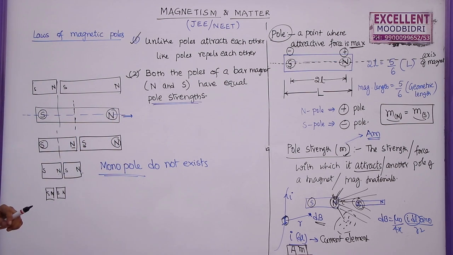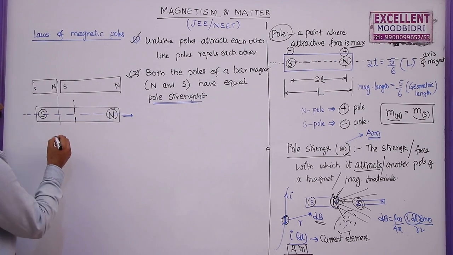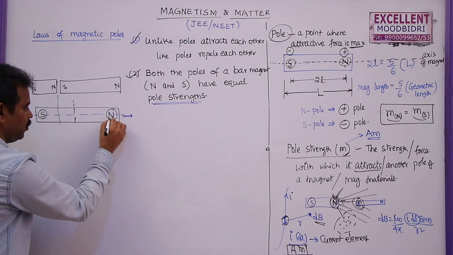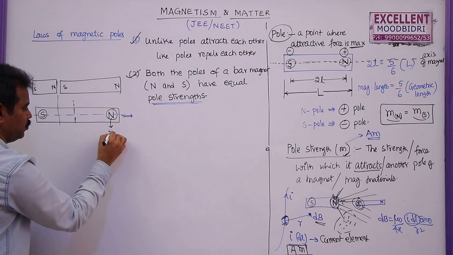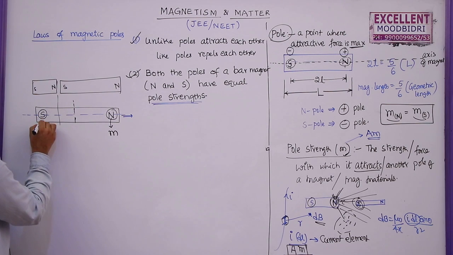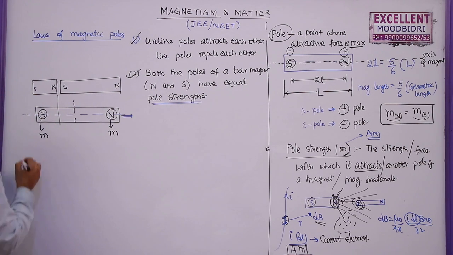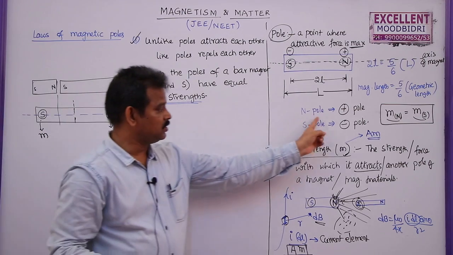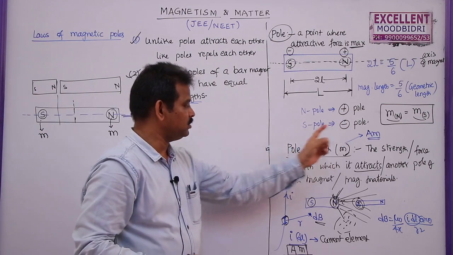Now after this, consider a bar magnet whose north pole has a pole strength small m, then the south pole will have a pole strength small m. But as I told earlier, north pole is considered a positive pole and south pole a negative pole.